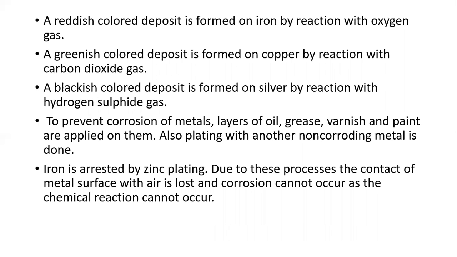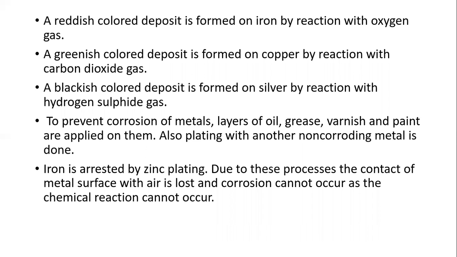To prevent corrosion of metal, layers of oil, grease, varnish and paint are applied on them. So we can prevent corrosion of metal by using layers of oil. When we apply that oil, we can minimize corrosion. And we can also apply oil paint. This is the best example.